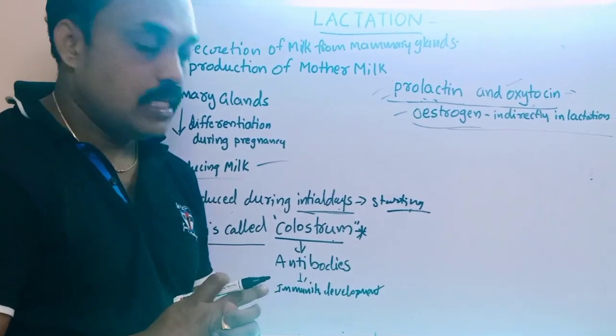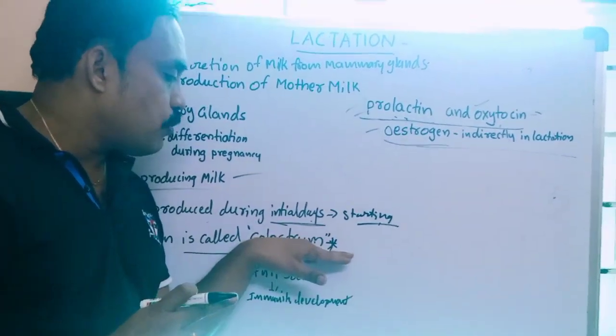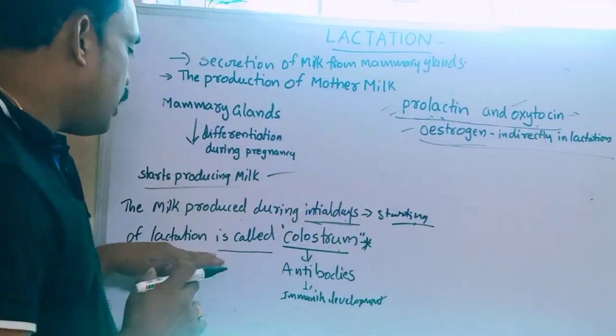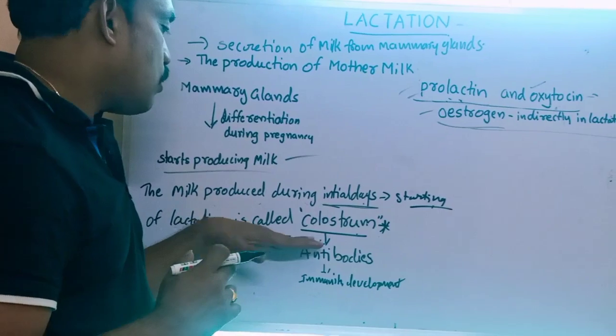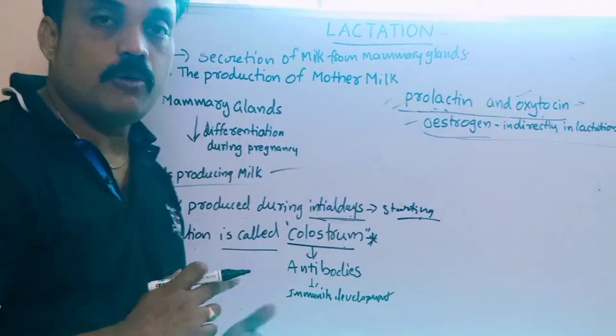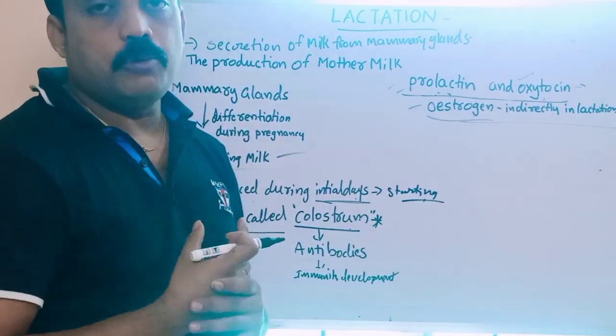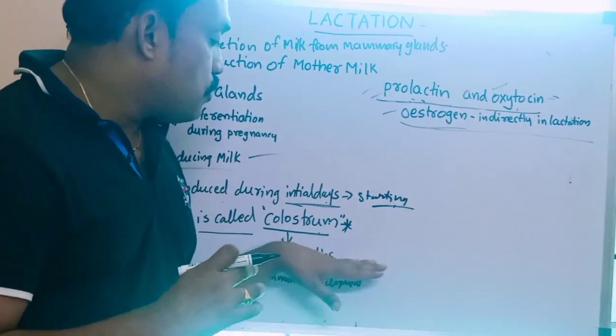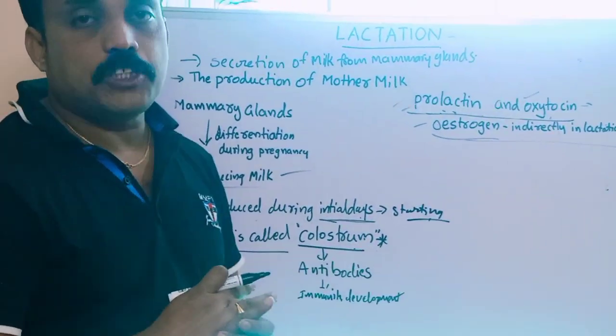Infant. So colostrum is the initial, starting milk. Milk produced during the initial days of lactation is called colostrum. Colostrum contains antibodies and is useful for improving immunity development. These antibodies are useful to prevent infections in the baby.